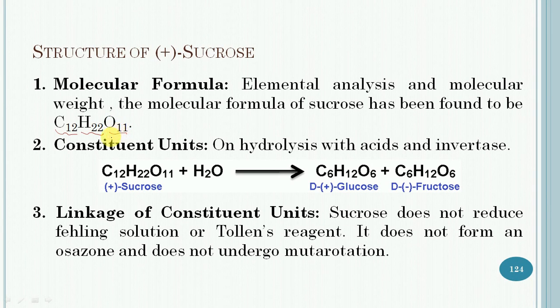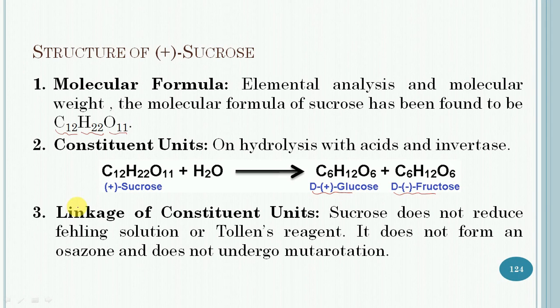Then the constituent units. On hydrolysis with dilute acids or with the enzyme invertase, sucrose gives an equimolar mixture of D plus glucose and D minus fructose. This reaction indicates that sucrose is made up of 1 unit of D glucose and 1 unit of D minus fructose. Then the linkage of constituent units.